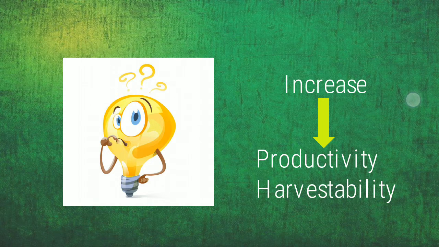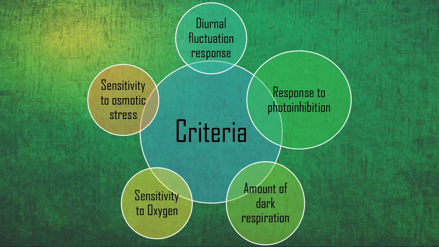So presently there are 5 parameters that can be used for selection of a good strain of algae. These include the diurnal fluctuation response, response to photoinhibition, the amount of dark respiration and other respiratory effects, sensitivity to high oxygen concentration, and sensitivity to osmotic stress. So let us look into each of these criteria or parameters.